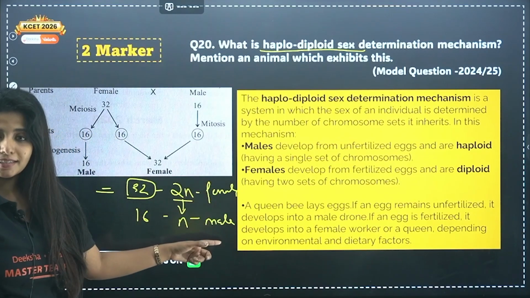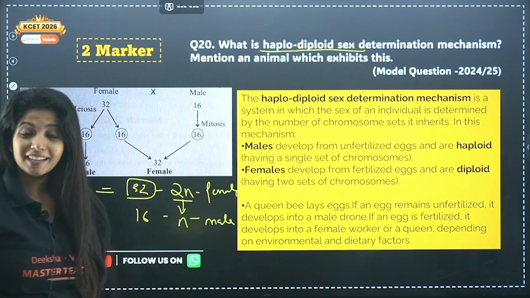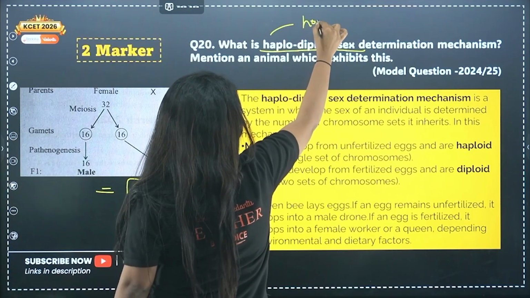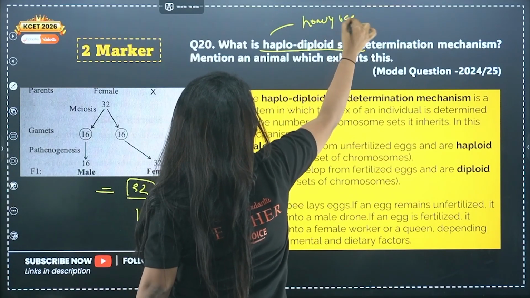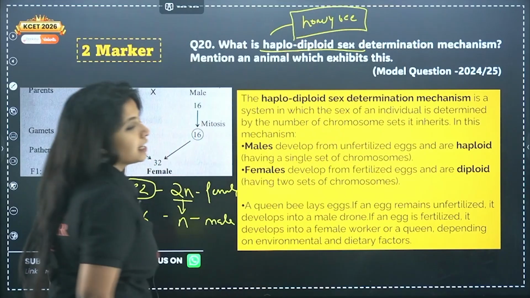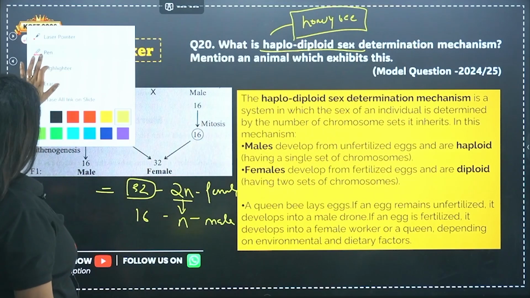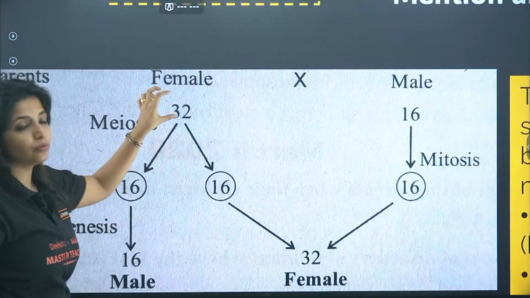If I say this, you have to believe me, because that exactly is happening in the case of honeybees. So rather than asking you what is haplodiploid sex determination, they can just ask you to explain the type of sex determination in honeybees. So what exactly happens is, females have 32 chromosomes.